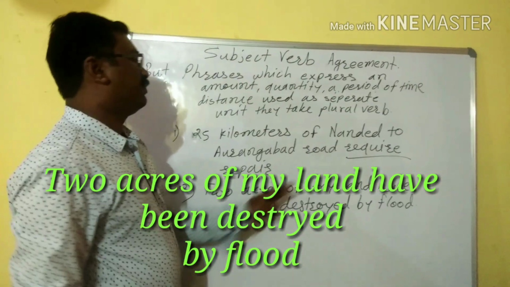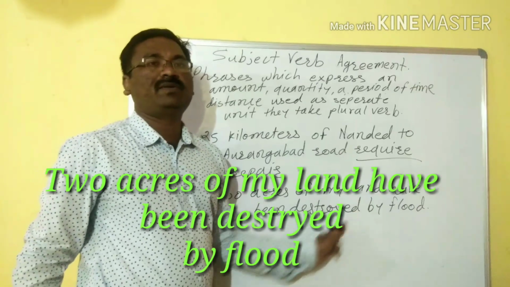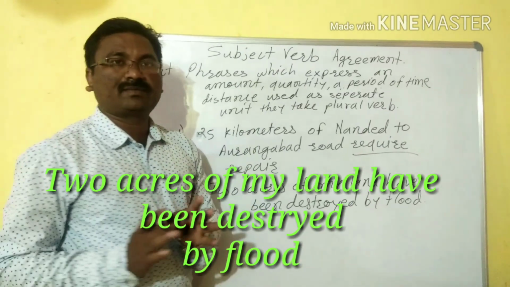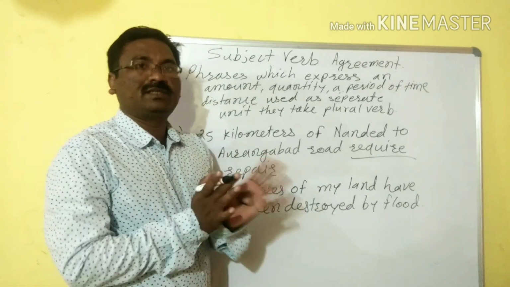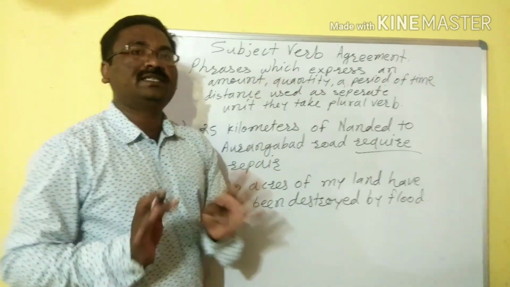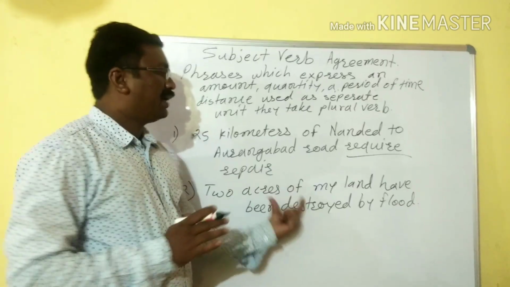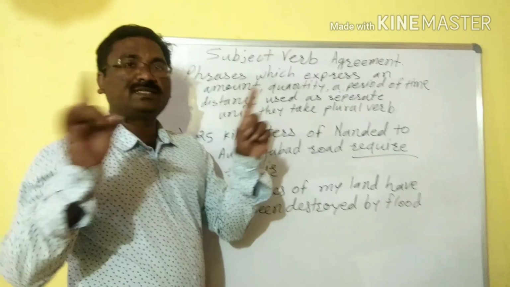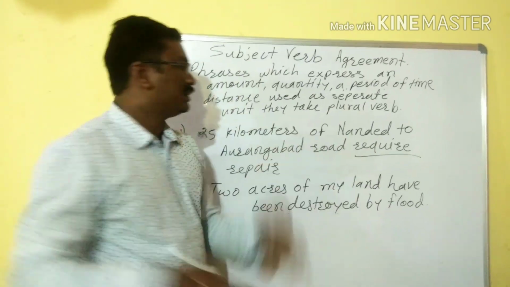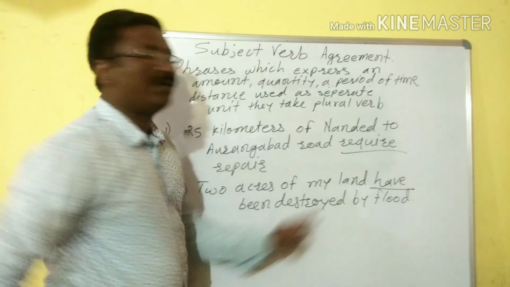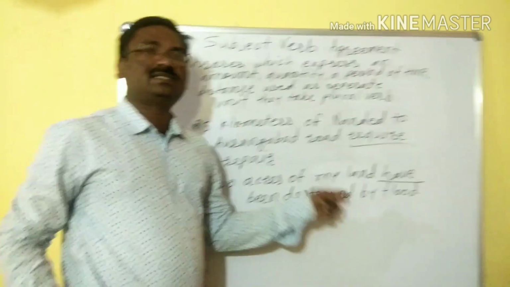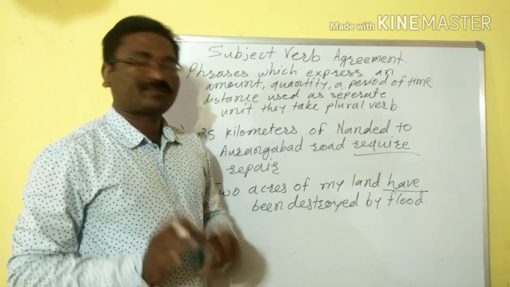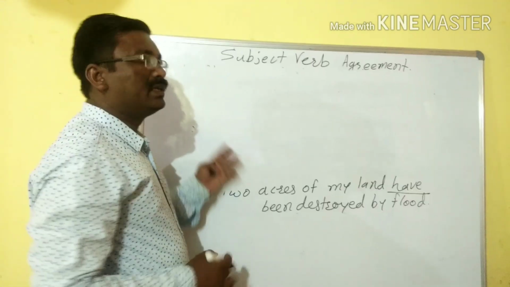Suppose I have 5 to 10 acres of land, and out of that I am talking only about 2 acres. I am talking about a separate unit, not the complete unit. That's why I have to use a plural verb. I am not using it as a whole, I am using it as separate. That's why I have used have. If you use has in such cases, the statement will go wrong. Clear?